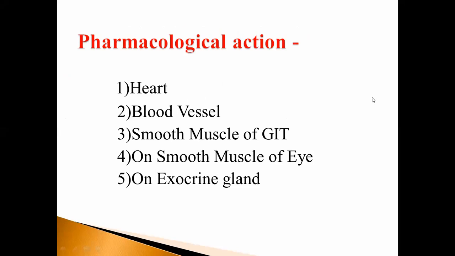Pharmacological actions of atropine, a parasympatholytic agent, on the heart, blood vessels, smooth muscles of the GIT, smooth muscles of the eye, and on exocrine glands. Firstly, the pharmacological action of atropine on the heart. Atropine decreases the heart rate but rarely is followed by tachycardia. It means atropine majorly decreases the heart rate, but rarely, sometimes, tachycardia occurs.